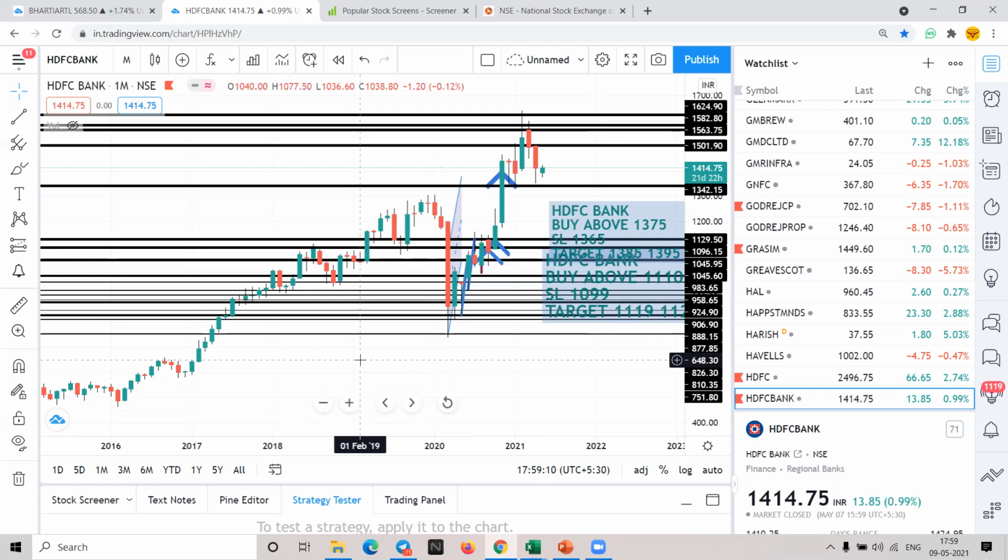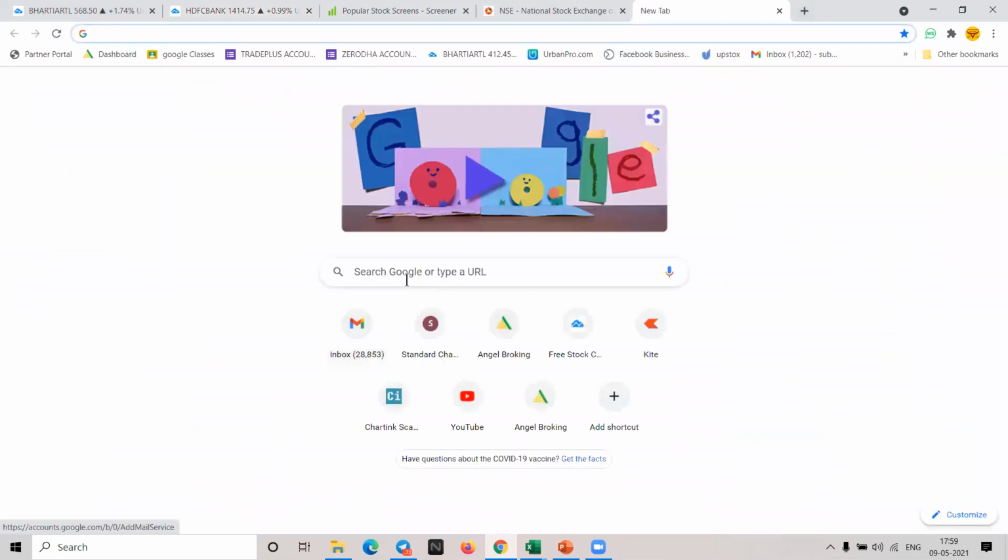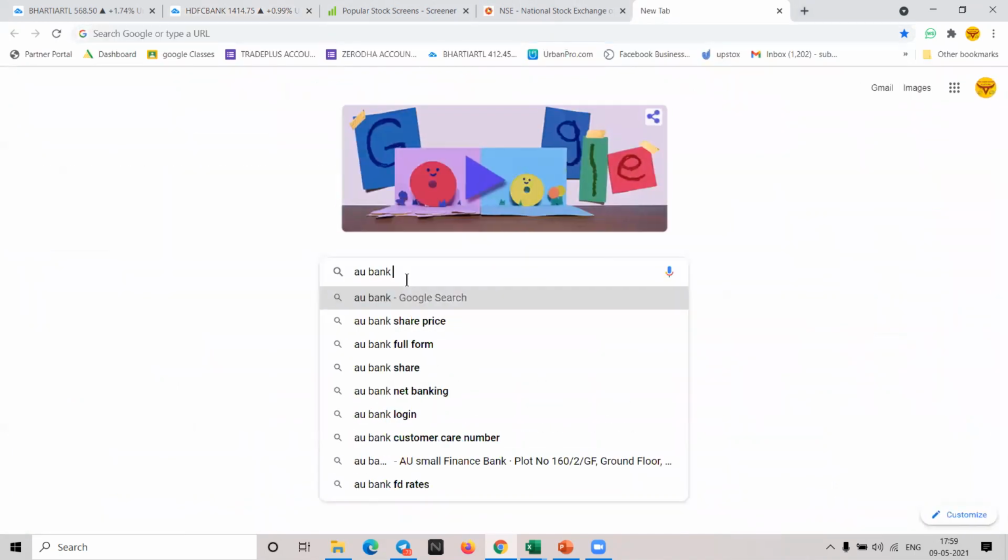I think AU Bank recently posted a negative in their quarter results, so after that their stock price has reduced. Which bank? AU Bank. There was some news, if I'm not wrong, that some big management person has given a resignation. So that was a negative point.